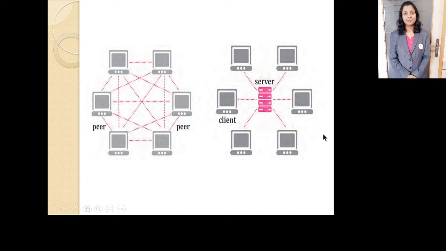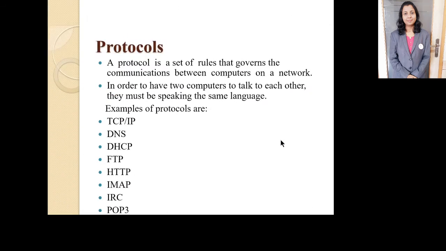So here in the diagrammatical form you can see this is a peer-to-peer architecture. This is a computer network. Here there are 5 to 6 computers which are connected to each other directly, and there is no central server located. In this client server architecture you can see there are 5 to 6 computers which are centrally connected to a server. So this one particular machine is called a client and this is called the server, which is connecting to other clients.